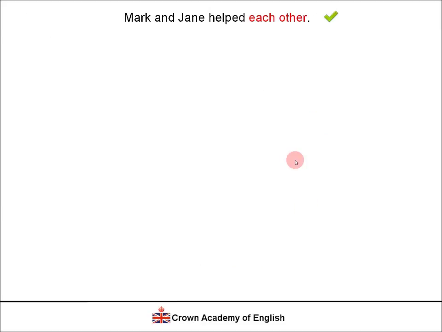Now let's look at some common mistakes. So this sentence is correct. We have already seen this. So this means that Mark helped Jane and Jane helped Mark. So Mark and Jane helped each other. That is correct. It's the correct form and use.